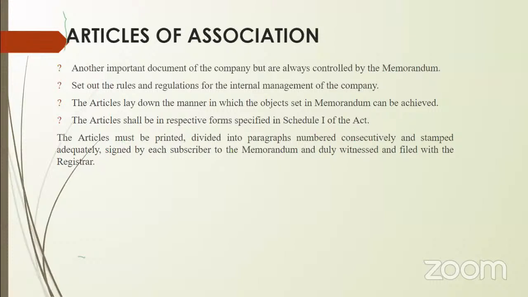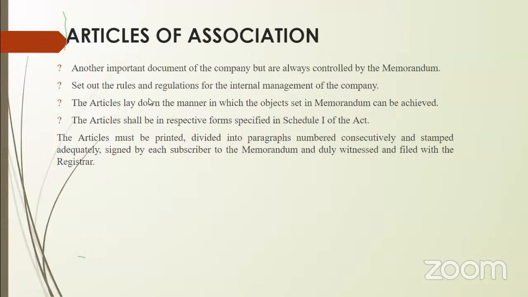If you are asked about the procedure for incorporation of a company, or what the important documents to be filed for incorporation are, a brief about the memorandum and articles is enough. But if you get a separate question, what is a memorandum of association and what are the clauses in it, then you are supposed to explain all the clauses. Now let us proceed to the articles of association.